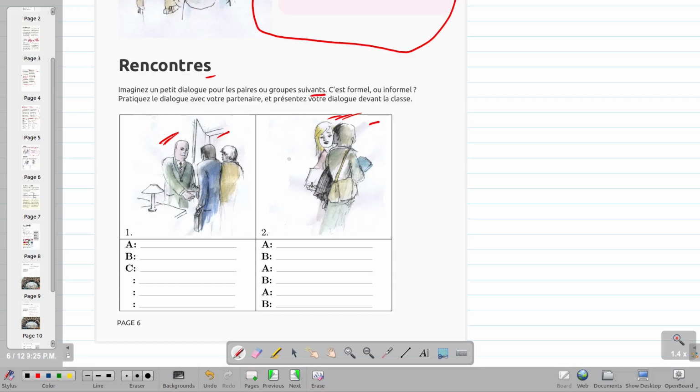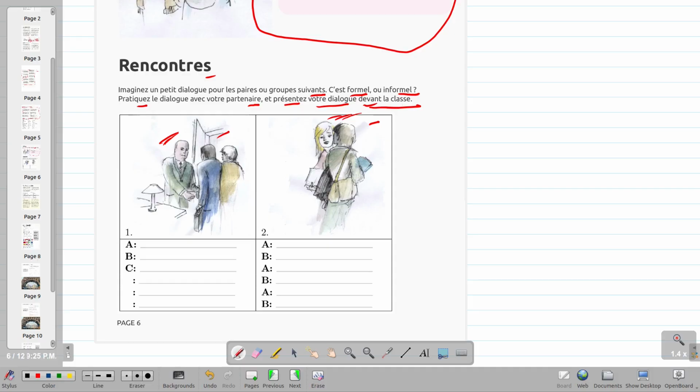Suivant, below. C'est formel ou informel. Is it formal or informal? Pratiquez le dialogue avec votre partenaire. Practice this dialogue with your partner. Et présentez votre dialogue devant la classe. And present your dialogue in front of the class. Devant, in front. Devant la classe, in front of the class.